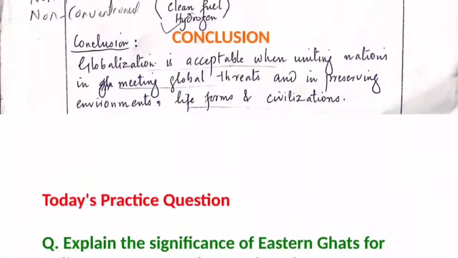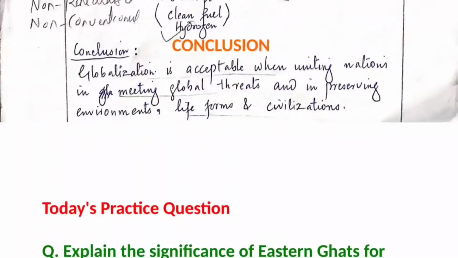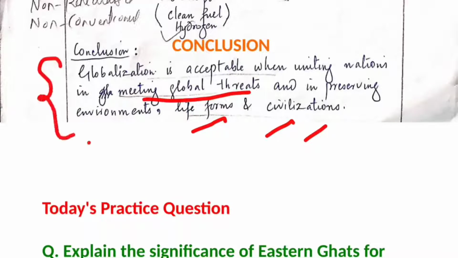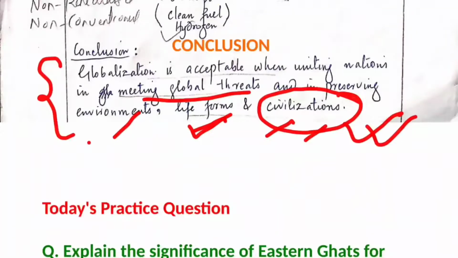Then in the conclusion, we can write that globalization is acceptable when uniting nations and meeting global threats, but also in preserving the environment, life forms and civilization. So it is acceptable only when it preserves our environment, does good for life forms, and creates better civilizations for the future. So this is how we'll be attempting this question.